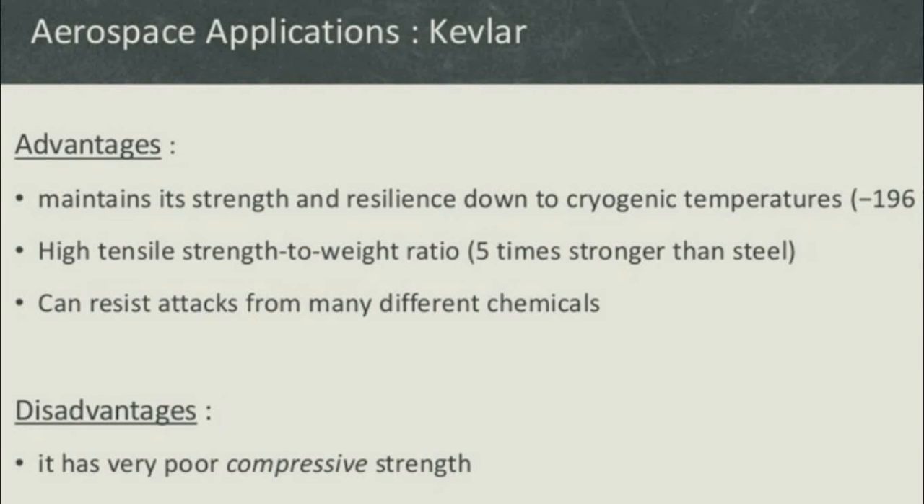An advantage of Kevlar materials is that they maintain strength and resilience down to cryogenic temperatures of minus 196 degrees Celsius. So if you have a storage tank for liquid nitrogen or liquid hydrogen, we can easily store it using this material, because it maintains its strength down to cryogenic temperatures. It also has a high tensile strength to weight ratio, five times stronger than steel.